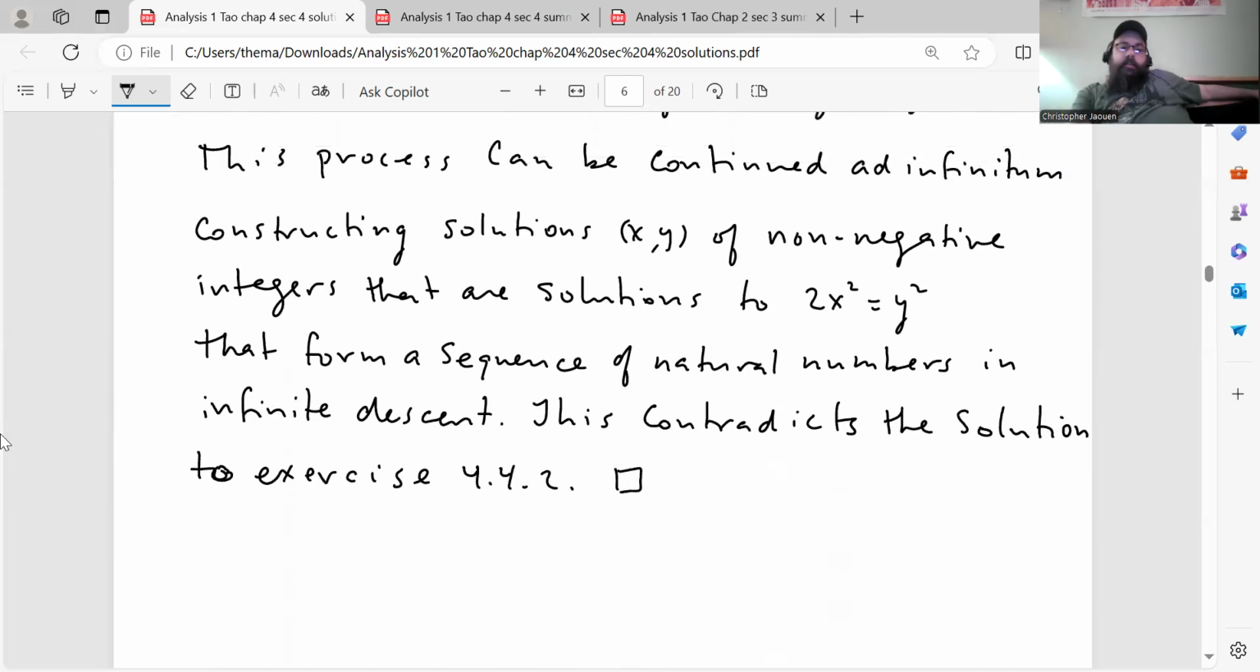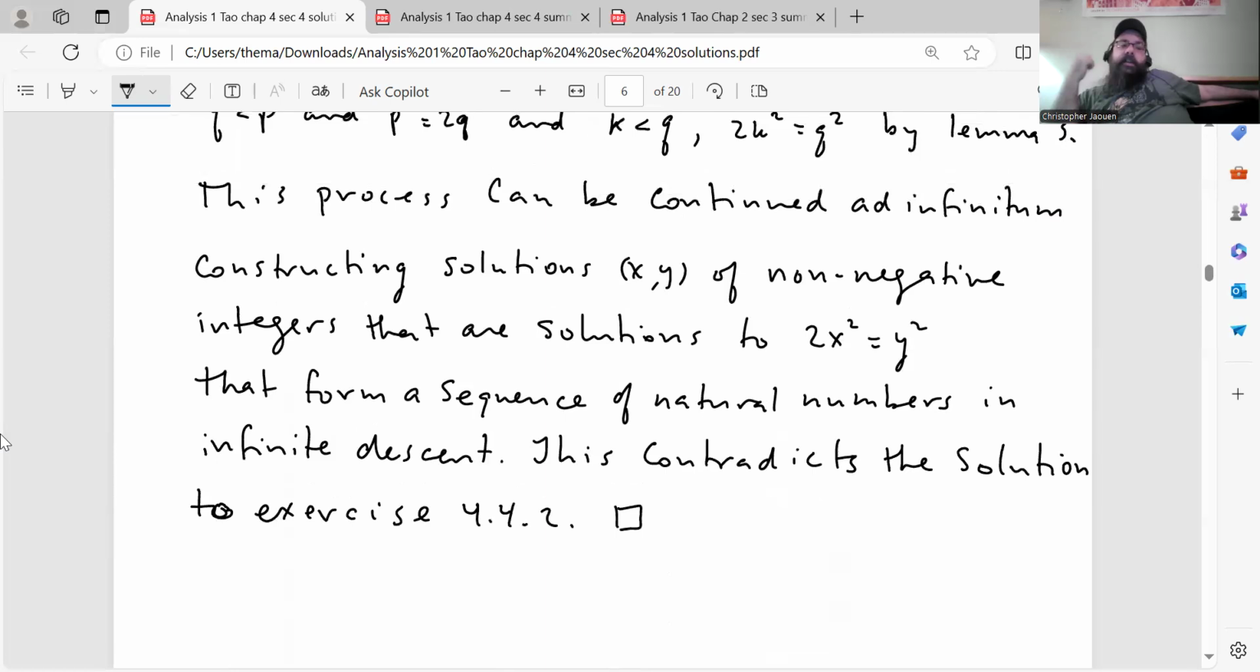This process can be continued ad infinitum, constructing solutions x, y of non-negative integers that are solutions to 2x squared equals y squared that form a sequence of natural numbers in infinite descent. And this contradicts the solution that we just talked about in exercise 4.4.2. And that proves the theorem. Okay, and that's it. Like I said, kind of short.